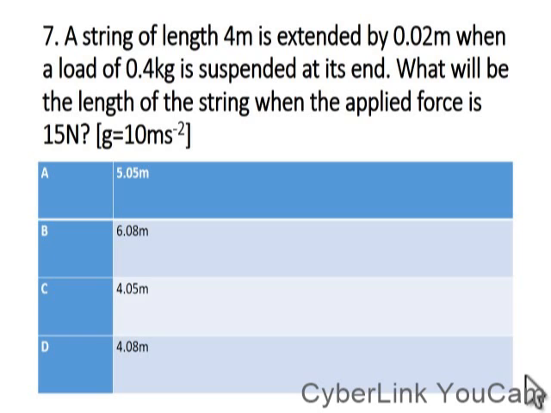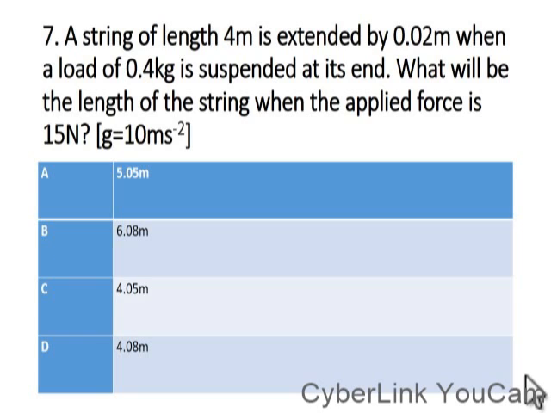So once we have the value of extension 2, that value plus the natural length of the string will give us the length at which 15 Newton is applied.